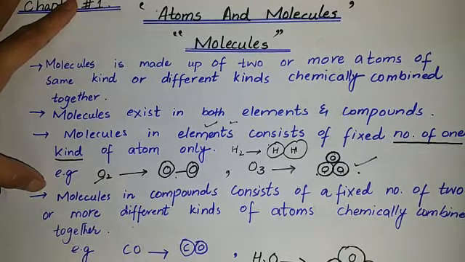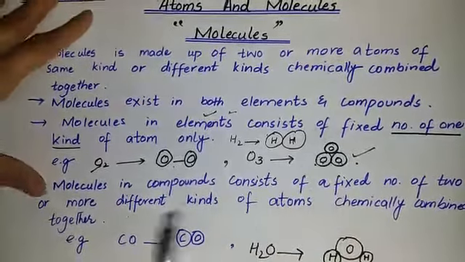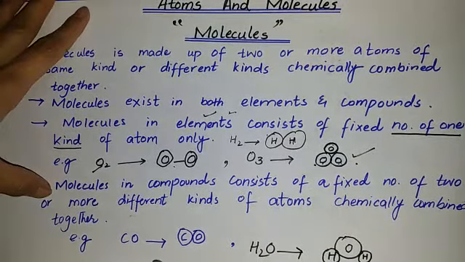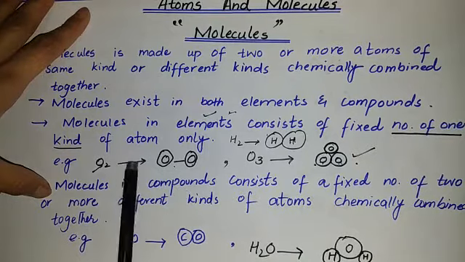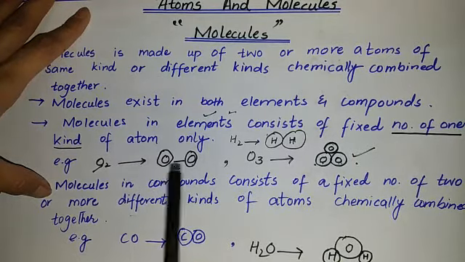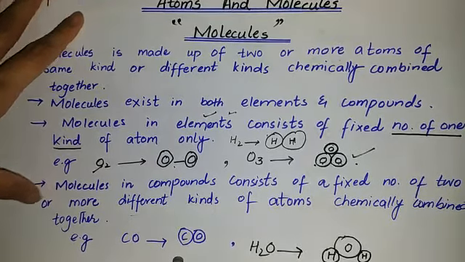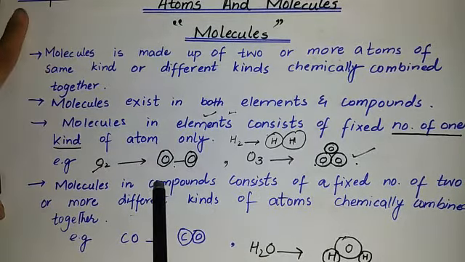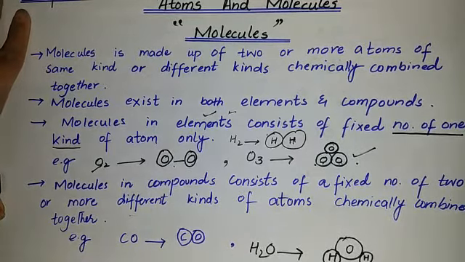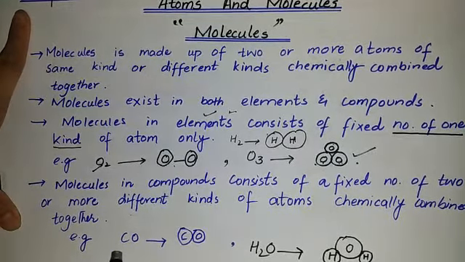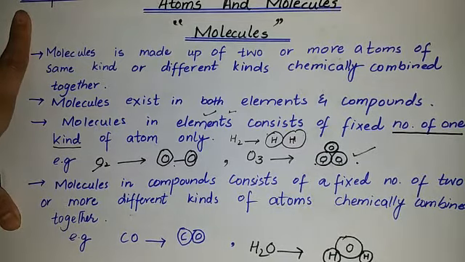Students, in a compound, different kinds of atoms combine chemically and form a compound. When the same kinds of atoms combine chemically, they form a molecule of an element, and when different kinds of atoms combine chemically, they form a compound. In this example, you can see that this is a molecule of carbon monoxide, this is a molecule of water.